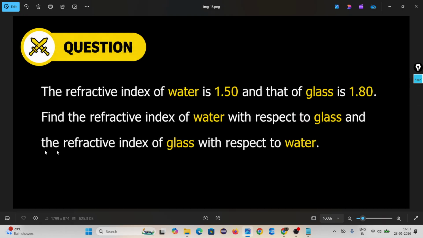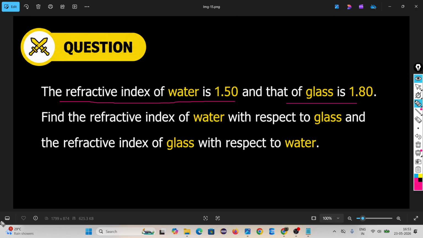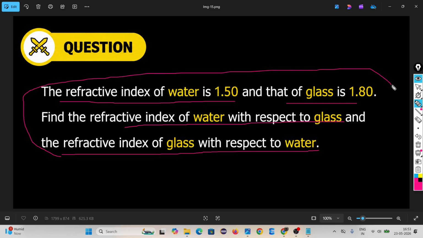Look here, it is such a large question. The refractive index of water is 1.50 and of glass is 1.80. Find the refractive index of water with respect to glass and the refractive index of glass with respect to water. This is the homework. Screenshot it and put the screenshot.